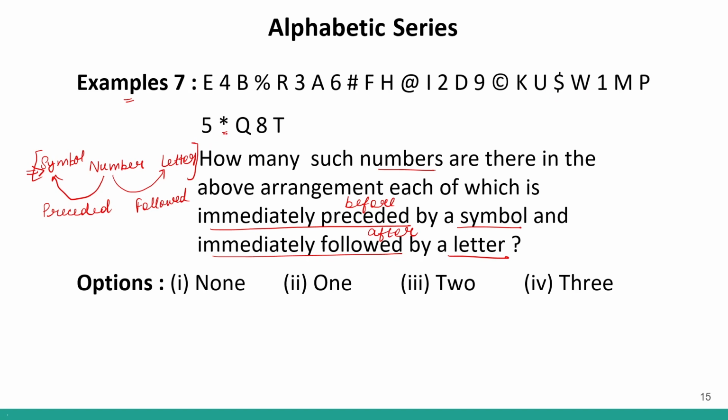Then we move forward and come to this symbol. Here we should have a number and then a letter, but this symbol does not have a number next to it, so this is also not the right combination. So in the entire series we could not find any combination of symbol, number and letter, therefore my answer will be option number 1, none. Okay.